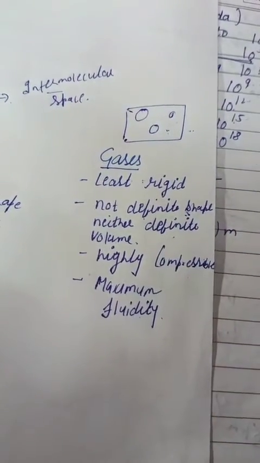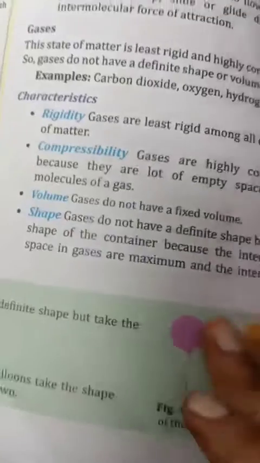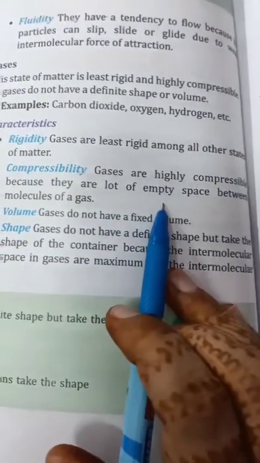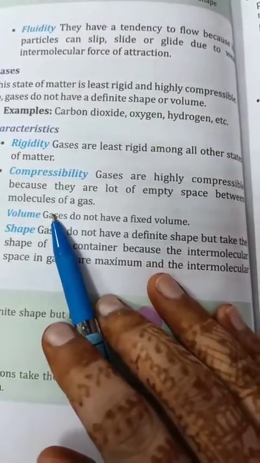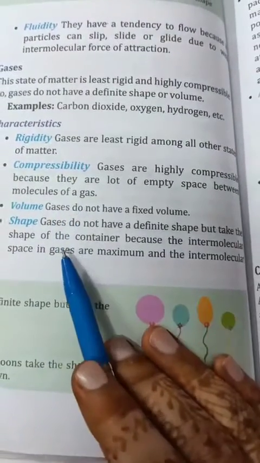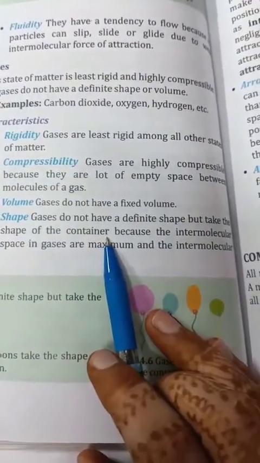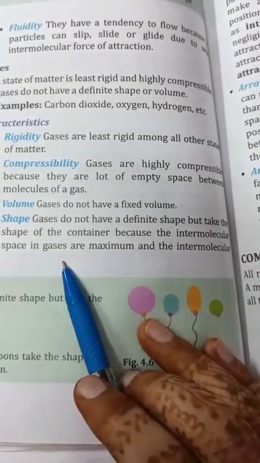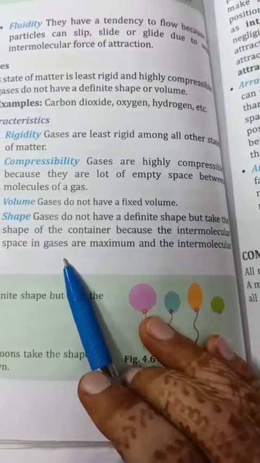So what is the reason for compressibility? This is the empty space available between the molecules. The reason for not having a definite shape is that the intermolecular space in the gaseous state is maximum.